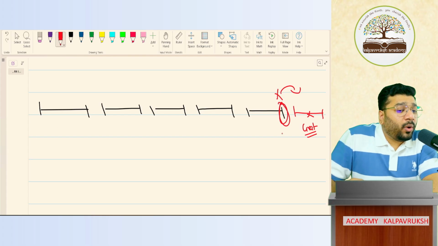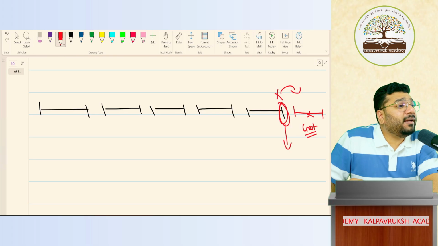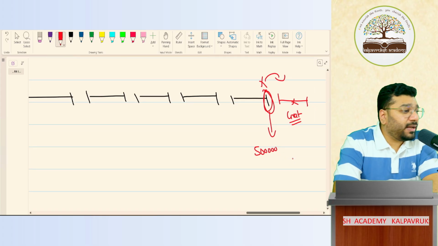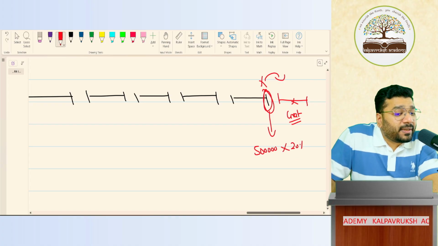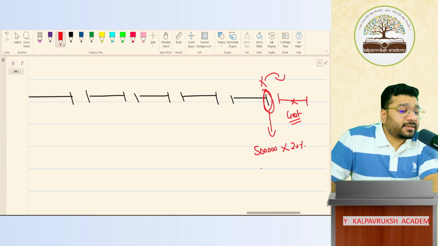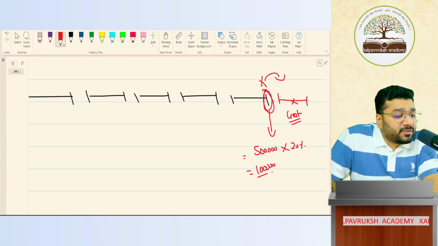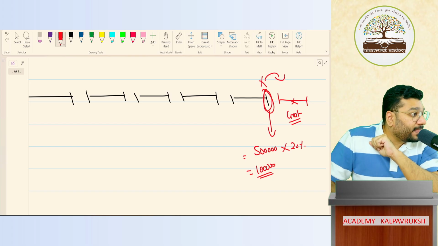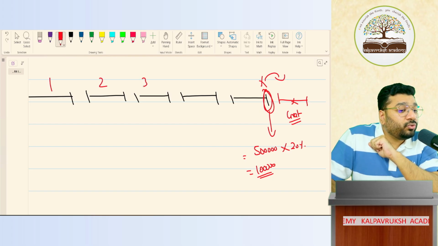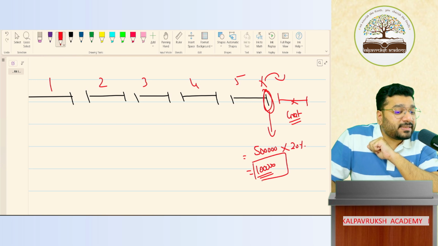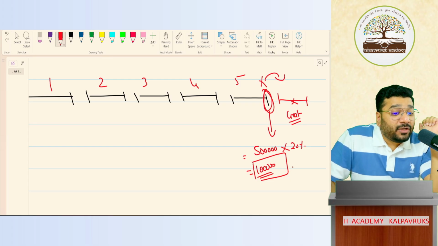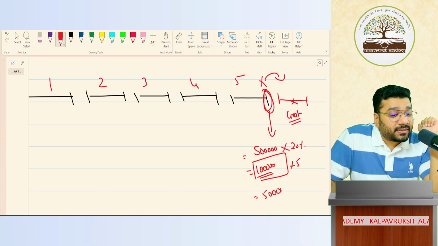Now, I said that whatever your salary is at the date of retirement, let's say that time the salary is 5 lakh per annum. How much is the salary? 5 lakh per annum. 20% of it I'll pay. How much is it? 1 lakh rupees. And this 1 lakh, for how many years of service did you work? That many years I'll pay. So how many years of service are over? 1, 2, 3, 4, 5. So 1 lakh rupees is the gratuity per year. You work with me for 5 years. So what is the gratuity for 5 years? 5 lakh rupees. Got it, not got it?